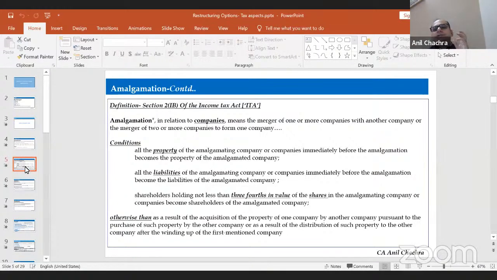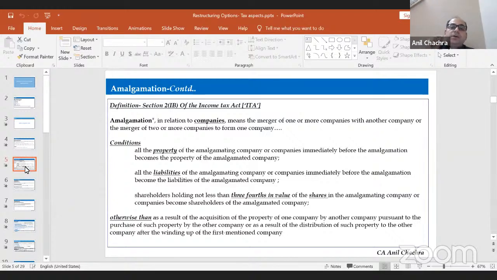So when we talk about this restructuring from the taxation point of view, we need to take care of all the sections which are interrelated with the amalgamation part, like Section 2(1B). Section 47 defines what is not a transfer, and what are the exemptions relating to the transfer by one company to another. The third is Section 72A relating to the carry forward of losses.